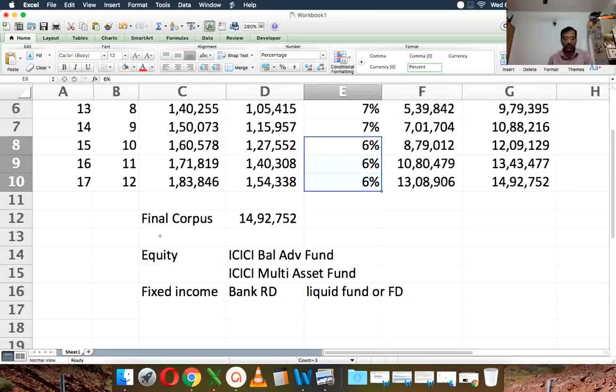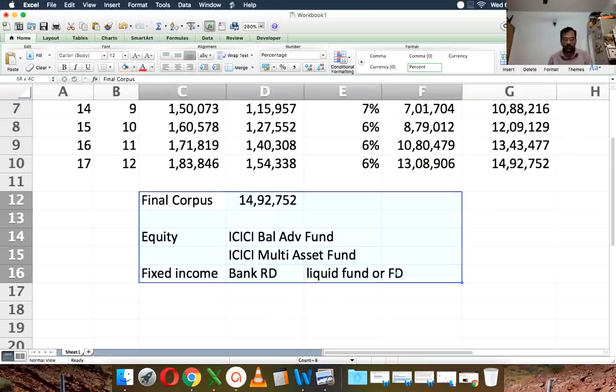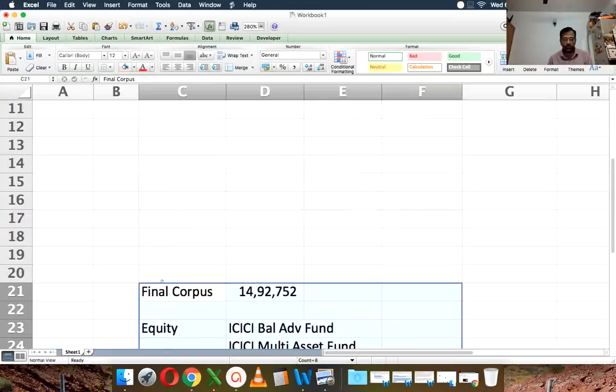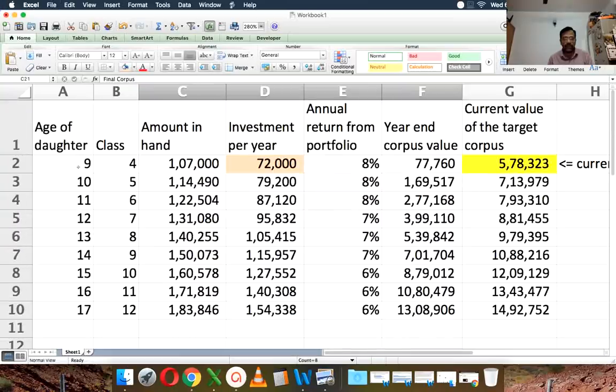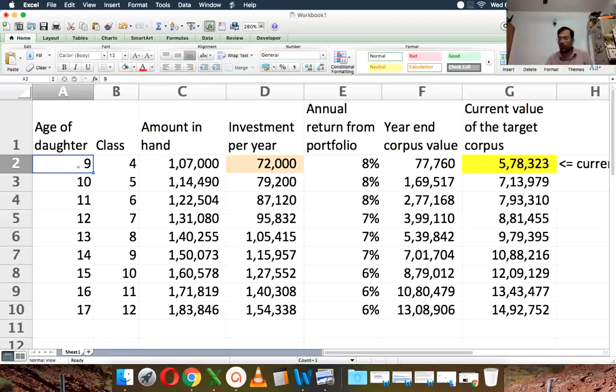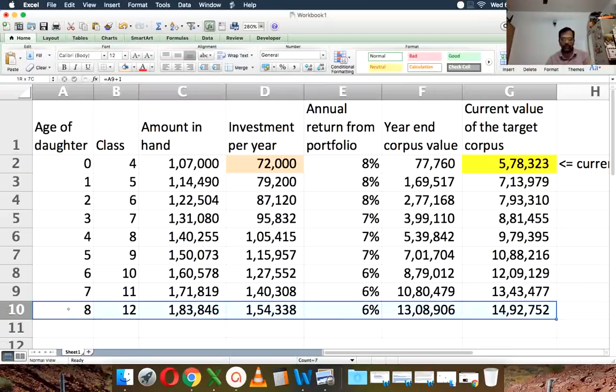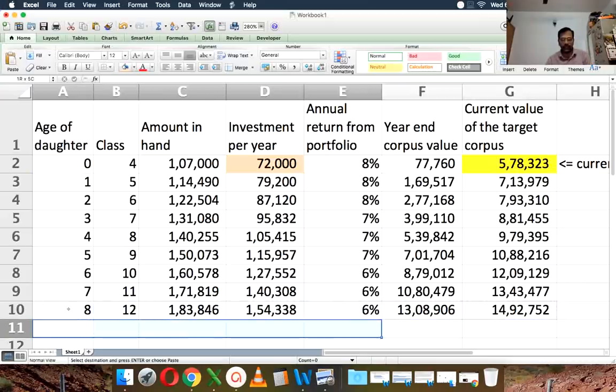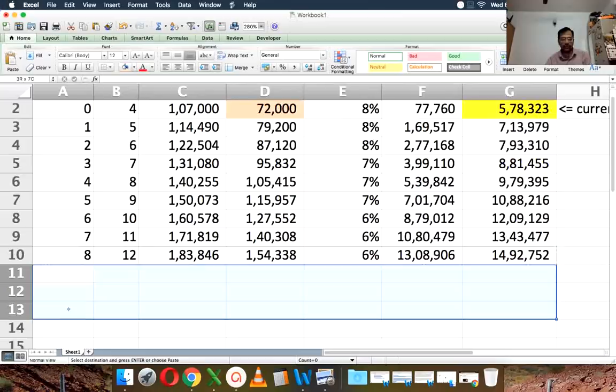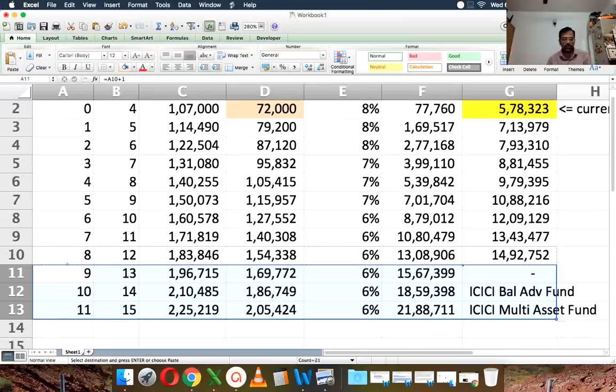And now imagine in this case, let me do one more thing. Just imagine if your daughter is just born, if her age is now 0, or just like 1 month, 2 months old. Then she will only be 8 after 9 years. I can project it even further. So 9, 10, 11. So I have to change the class.